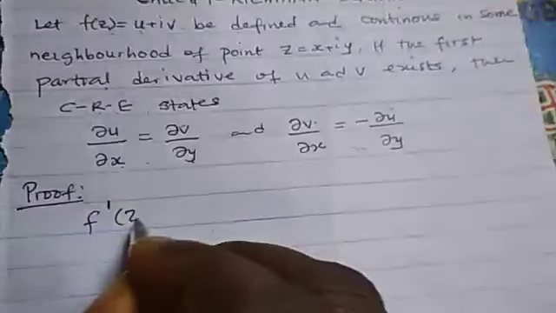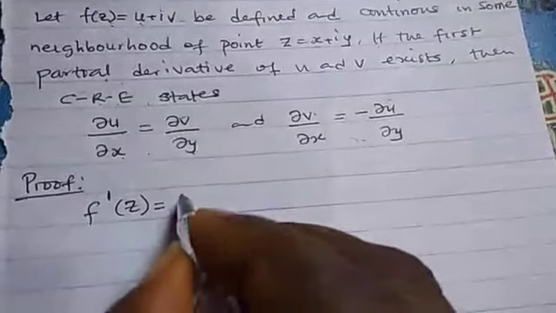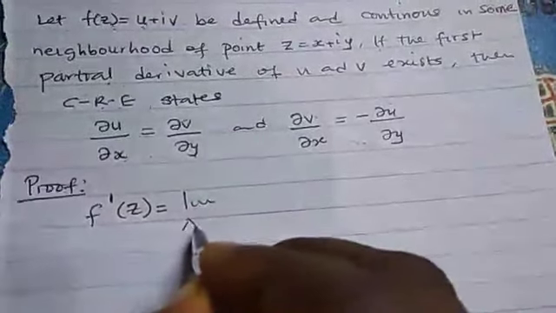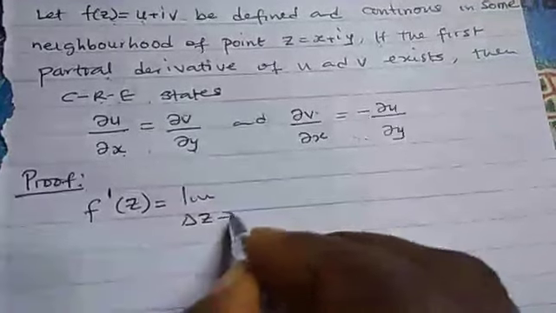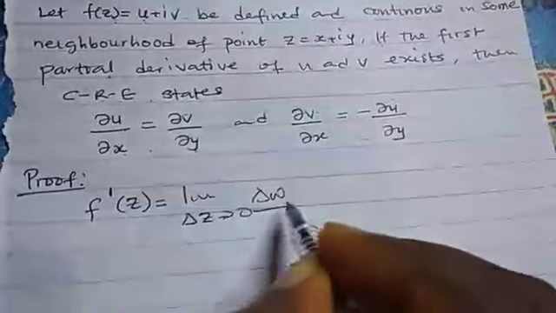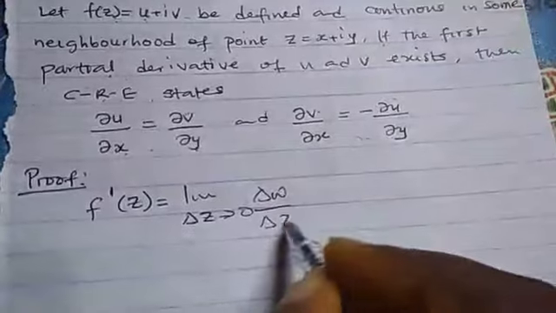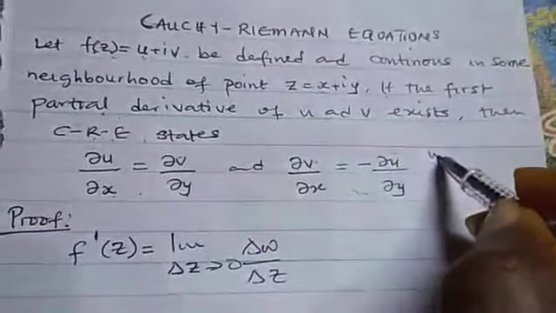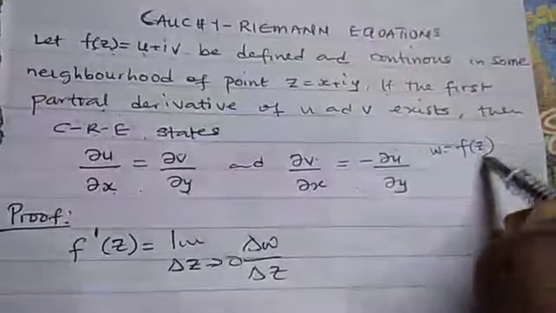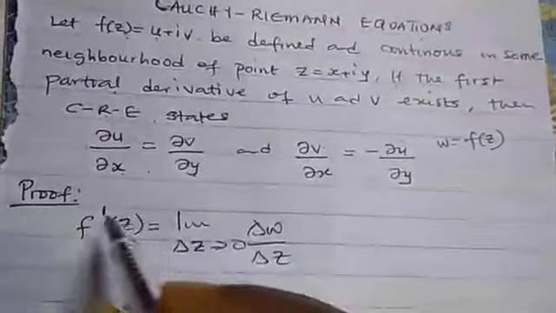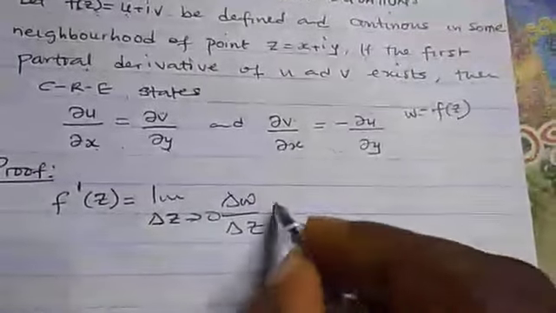By the definition of differentiation, we know that f prime is the same thing as the limit as delta z tends to 0 of delta w over delta z. Where did we get w? We normally say that f of z is equal to w. So this f of z simply means our w here.